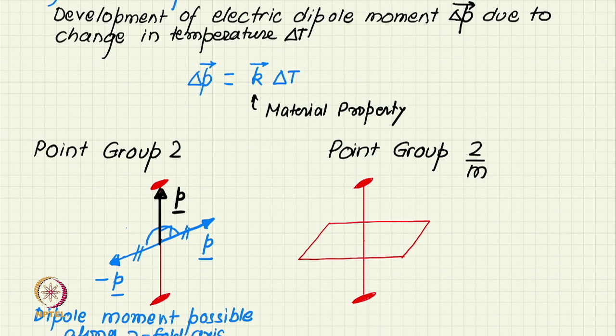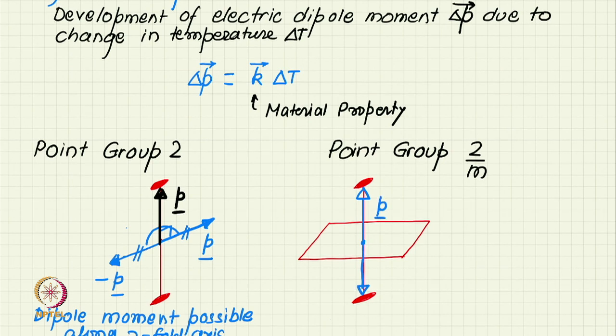Now, consider another related point group, the point group 2 by m, also belonging to the monoclinic system, but now the two-fold also has a perpendicular mirror. In this case, if we try to develop a dipole moment parallel to the two-fold axis, the mirror will generate equal and opposite dipole moment, which will be the mirror image of the original dipole moment.